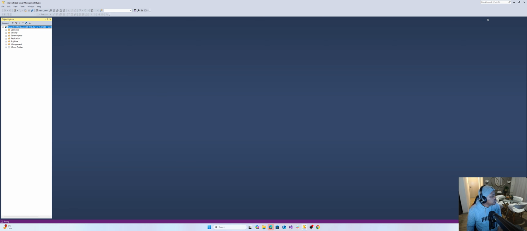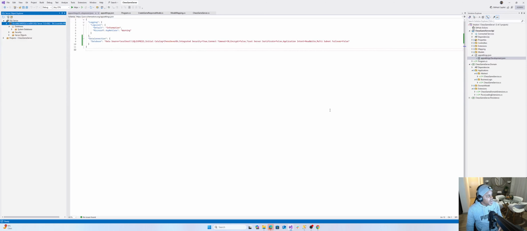So what we want to do is, you see here, on databases, we have no database whatsoever. The beauty about the code first approach is it can create our database for us. How do we do it? So let's just change this to local DB, MSQ local, whatever that thing is.